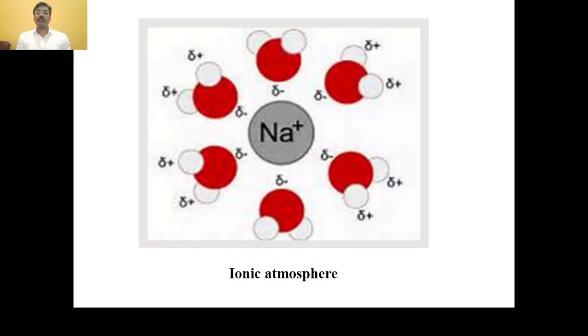Suppose here sodium chloride is the electrolyte dissolved in aqueous solution, and it creates an ionic atmosphere in that electrolytic solution. The sodium ions are surrounded by chloride ions, the negatively charged ions, and those negatively charged ions are attached to the solvent molecules, and one atmosphere is created, called the ionic atmosphere. Similarly, the negative ions are surrounded by positive ions, and positive ions are surrounded by solvent molecules, and vice versa. That is called the ionic atmosphere.